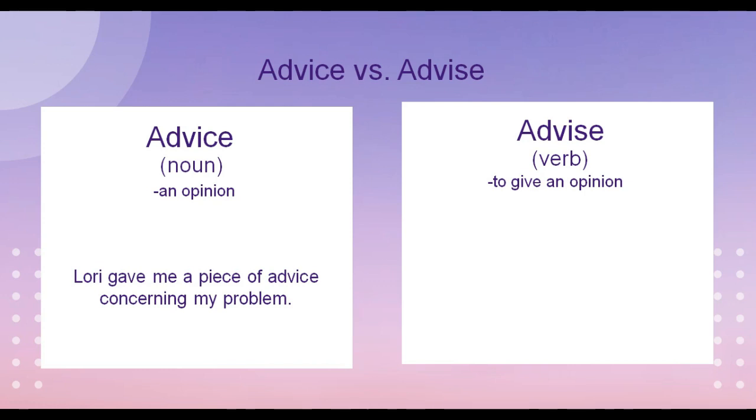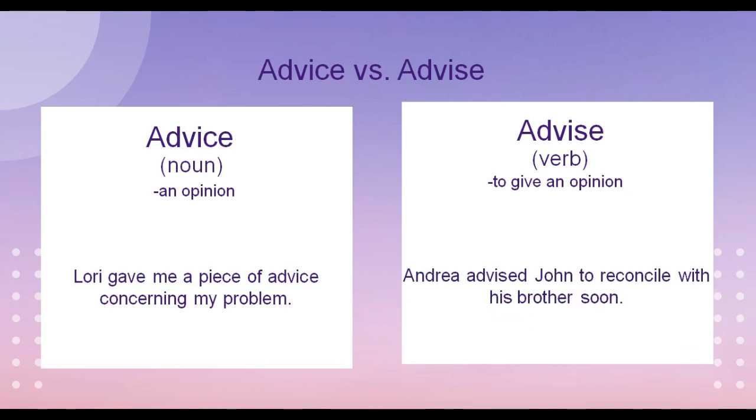Now, if you want to make the word advice plural, don't say advices. Just say pieces of advice. For example, Lori gave me pieces of advice concerning my problem. Next, let's have an example for the word advise as a verb. Andrea advised John to reconcile with his brother soon. We have an action verb in this sentence, and that is the word advised.